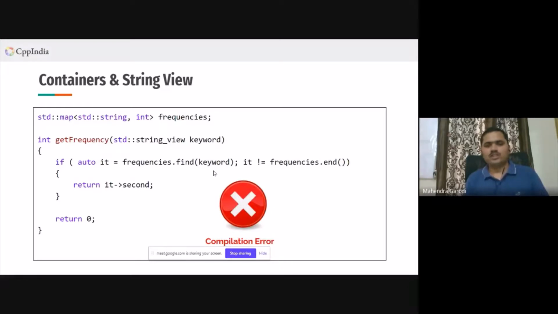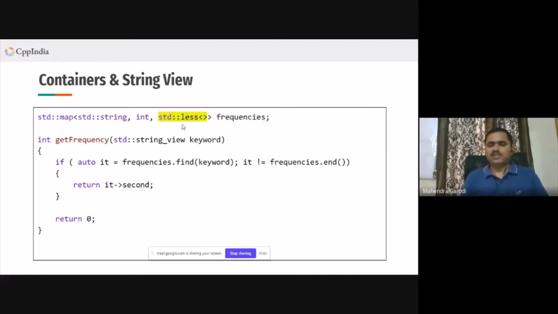So how can we solve this problem? There is something called transparent comparators in C++, and you can just use it here, and this will solve your problem. What transparent comparators basically do is they provide another implementation of find, which is a templatized implementation, and that will get invoked.